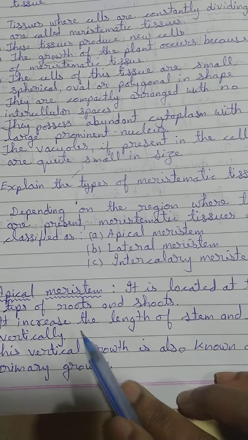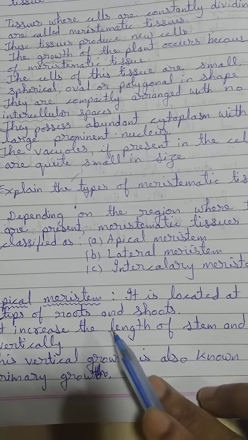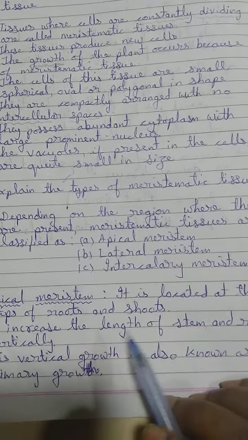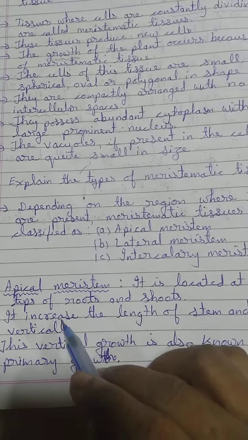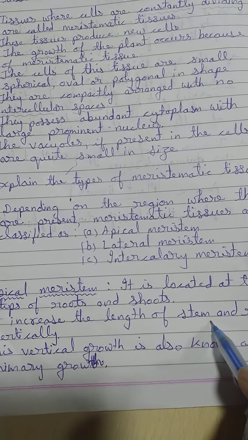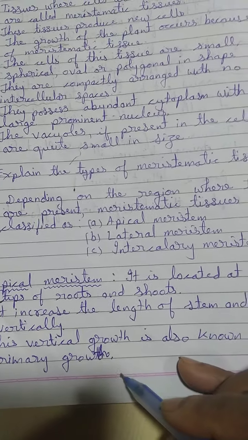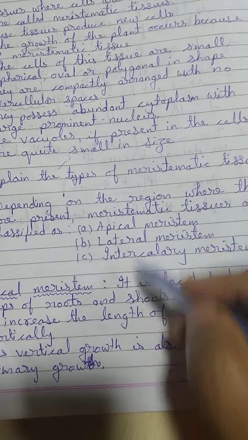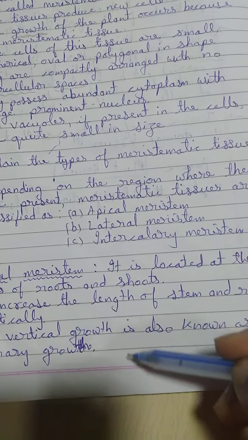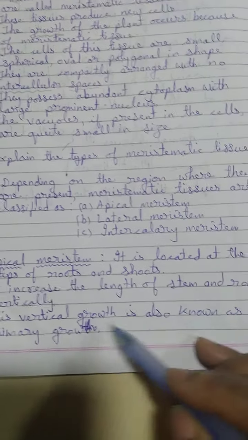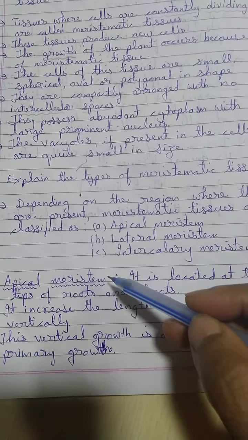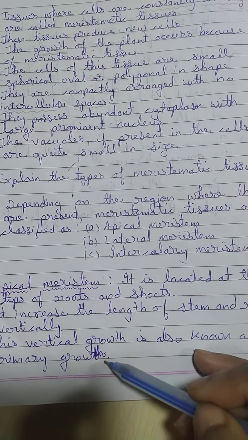And there the meristematic tissue performs cell division. Suppose at the tip of the shoot the number of cells increases, the length of the shoot increases. And at the tip of the root, if the number of cells increases, the length of the root increases, and the shoot grows vertically upward and the root grows vertically downward. So vertical growth is because of the apical meristem. It is known as primary growth.